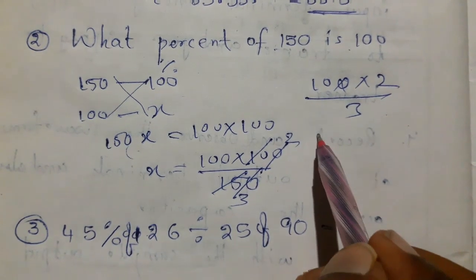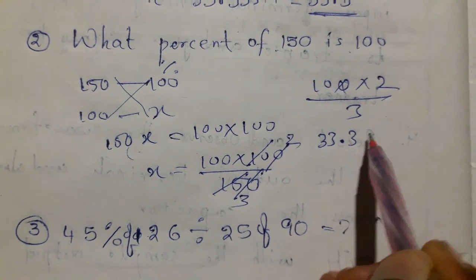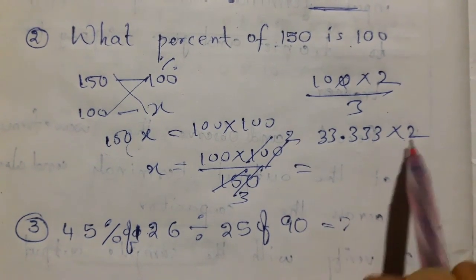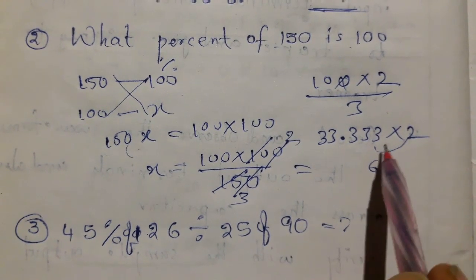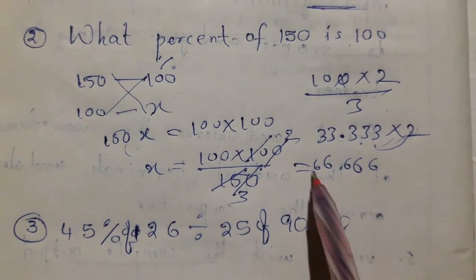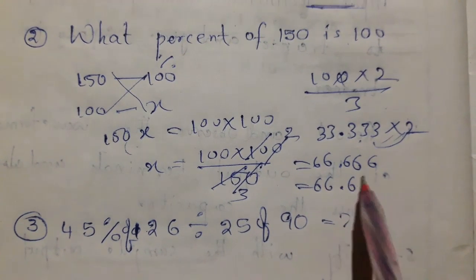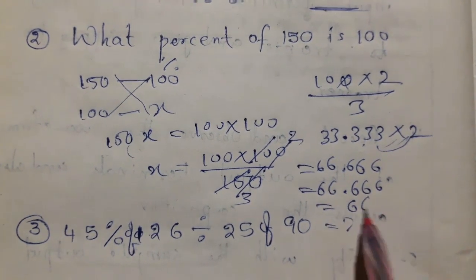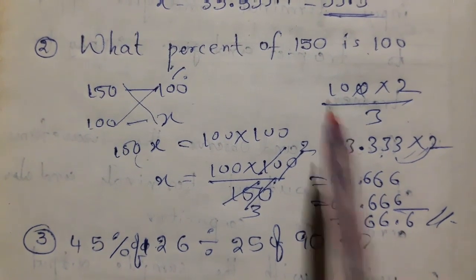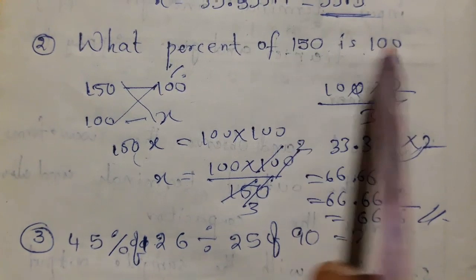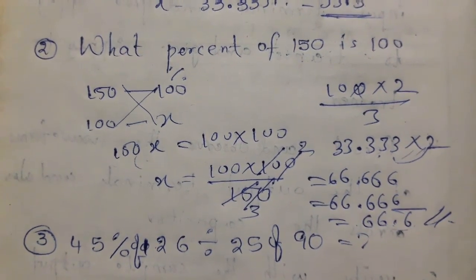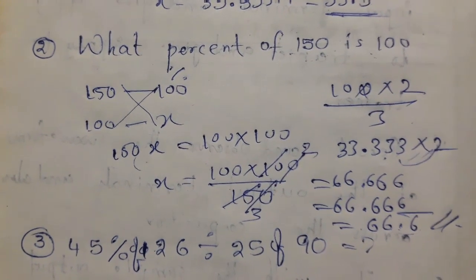So the division of these becomes 33.333 into 2. Now 2 3s are 6, 2 3s are 6, and so on. That means 66.666. That means 66.6 bar is the answer of this question. Out of 150, the percentage of 100 is 66.6 bar.